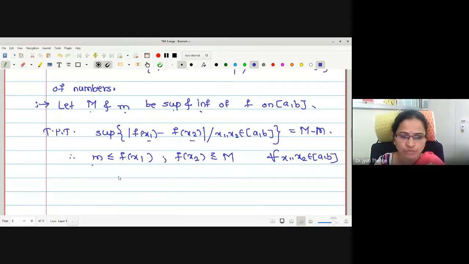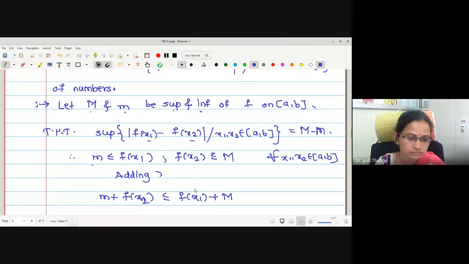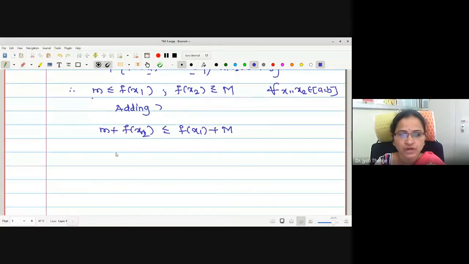Now what will we do? We will add these two inequalities. Sorry, f(x2). Now we will shift function values to one side, and suprema and infima to the other side.